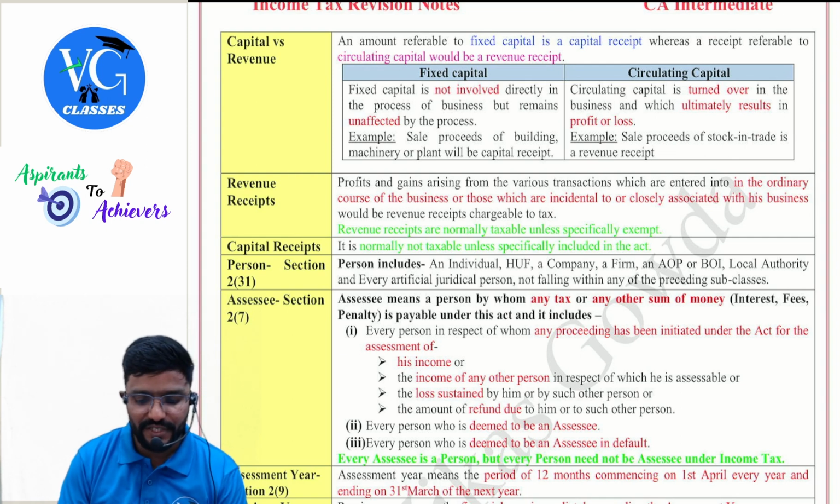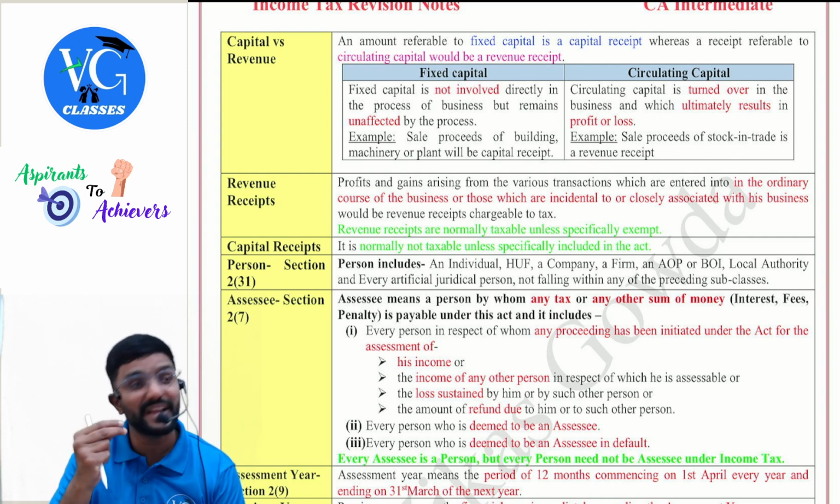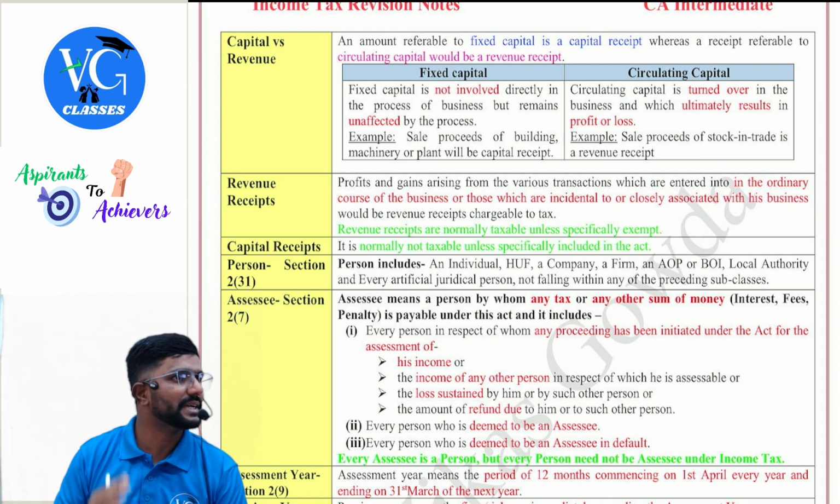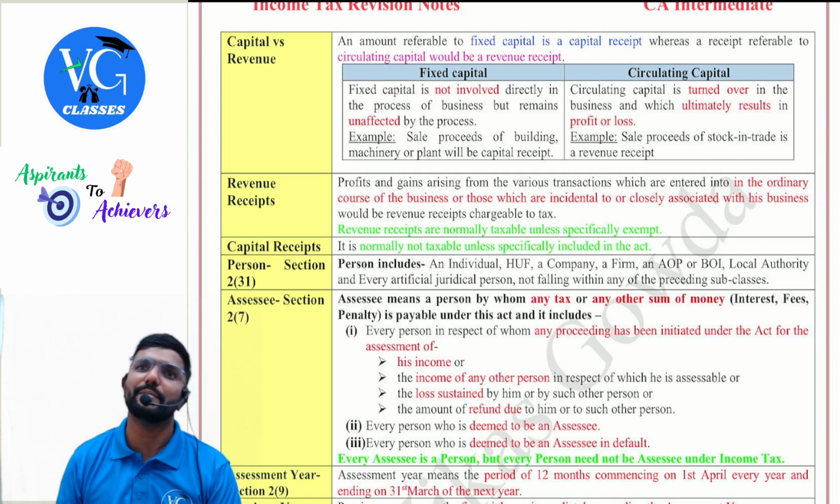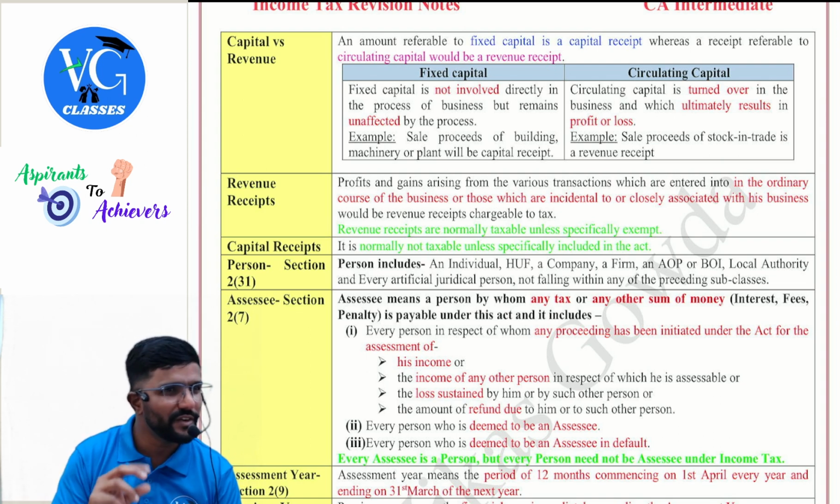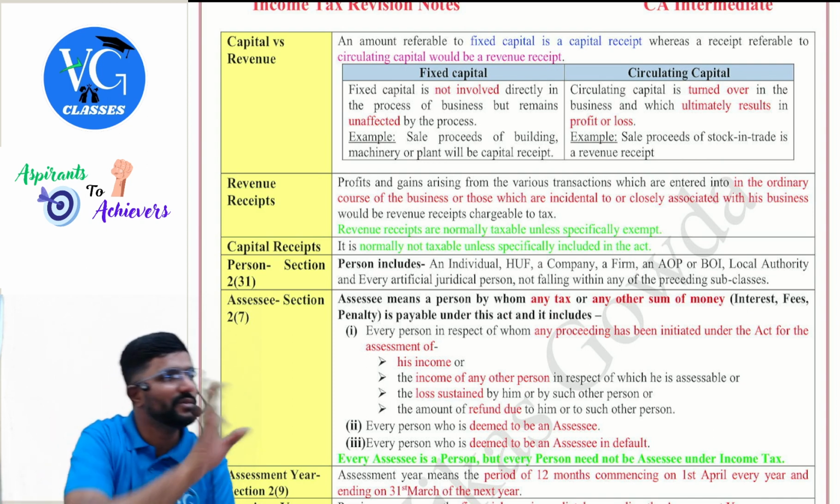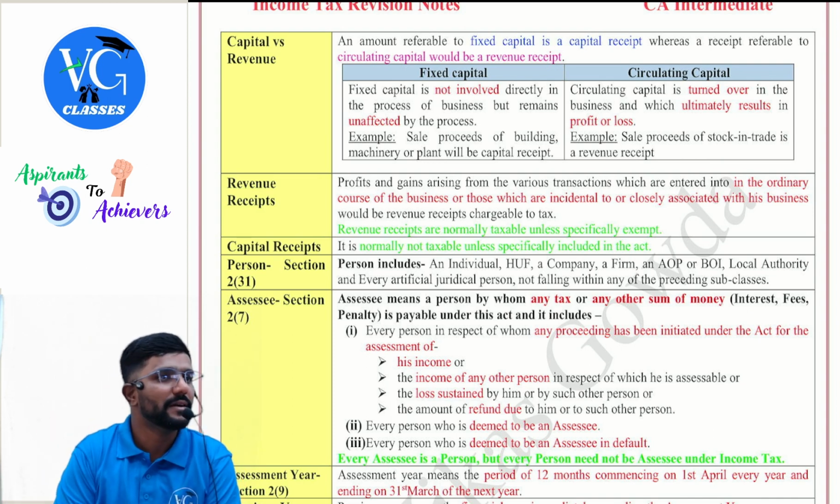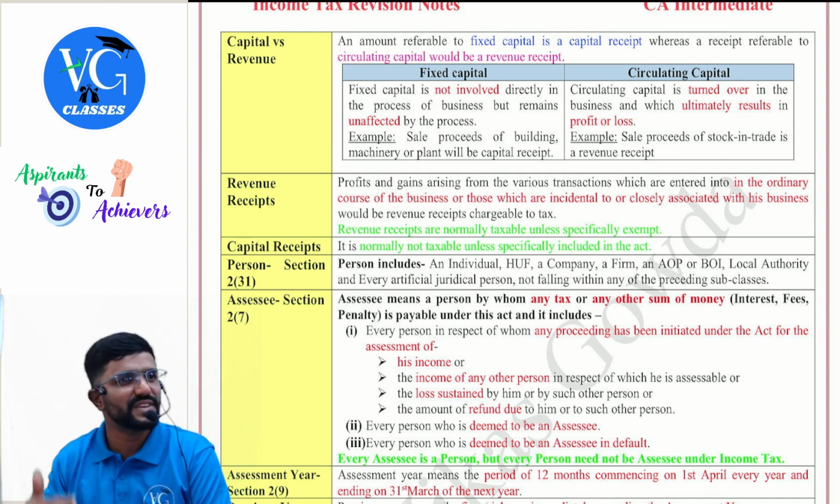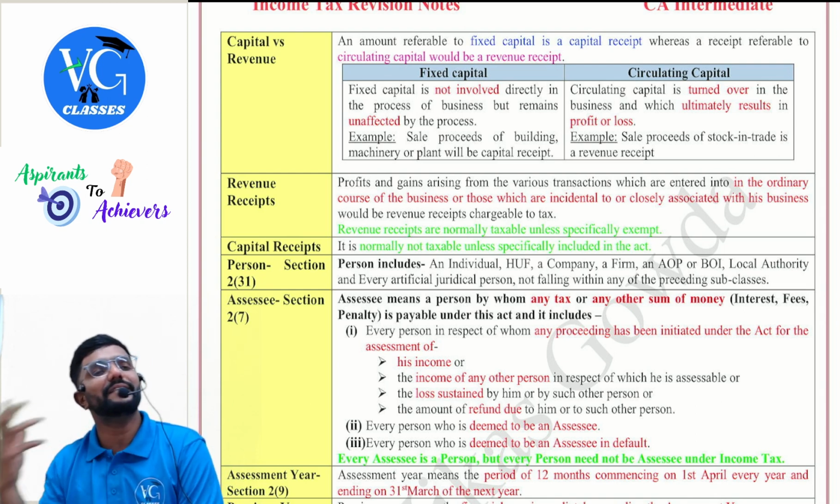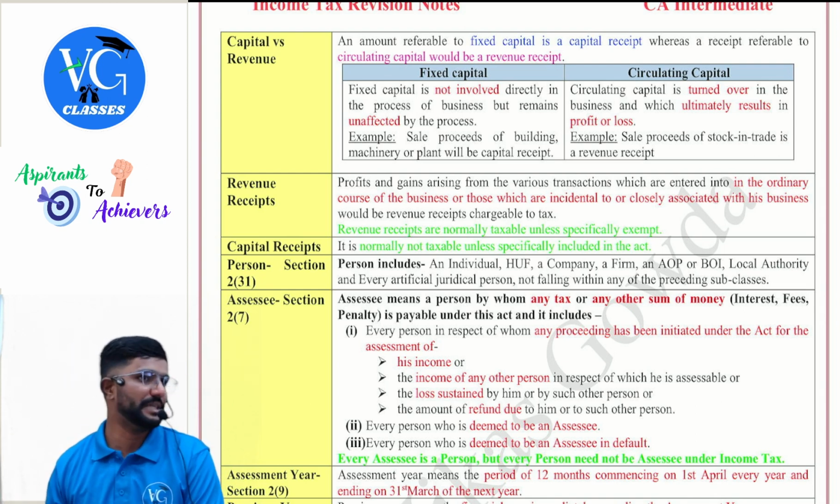Example, sale proceeds of a building, machinery or plant will be a capital receipt. Straight away it will hit where? Balance sheet. Correct. If there is profit or loss on the sale, maybe in the accounts you will treat it in the P&L account. But whenever you purchase the asset, that is a fixed asset, or when you sell it, where will it have an impact? First impact on the balance sheet.